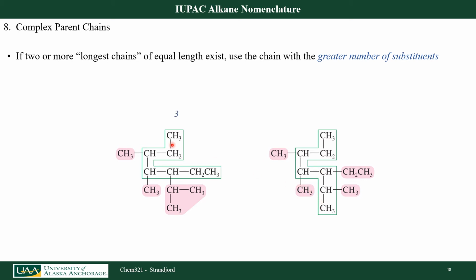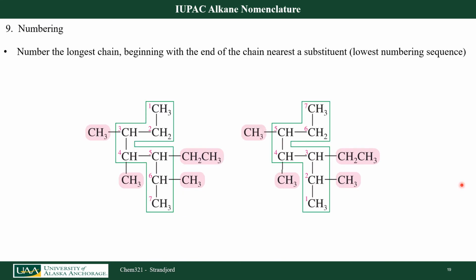In this case, I have 3 substituents, a methyl and an isopropyl. If I look over at the second molecule, I have 4 substituents. This is the molecule that I'm going to use here to actually do my nomenclature. So this is correct. I have a 7 carbon chain with 4 substituents. Okay. Now let's number this carbon chain.